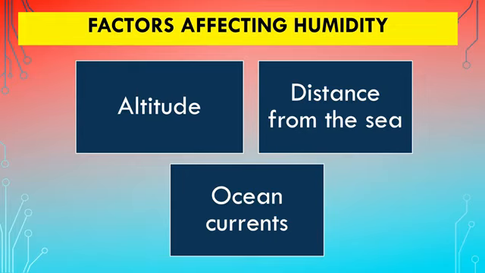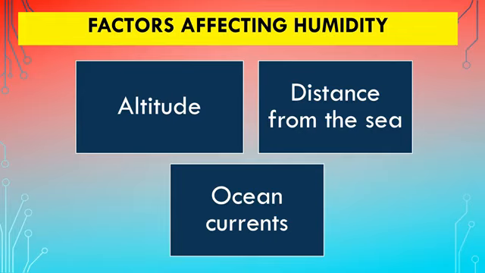Plus, humidity or water vapor has weight, so they cannot travel very high up in the atmosphere. They have a certain limit up to which they can rise up. Distance from the sea has a great impact on the quantity of moisture. So the places which are close to the sea, their water body is nearby, therefore the level of humidity is high.